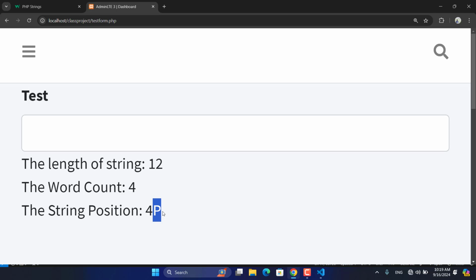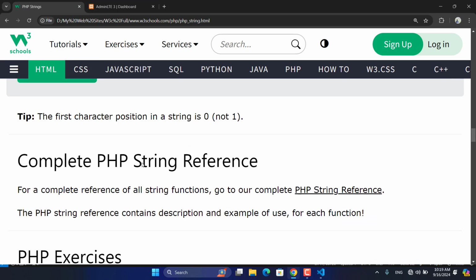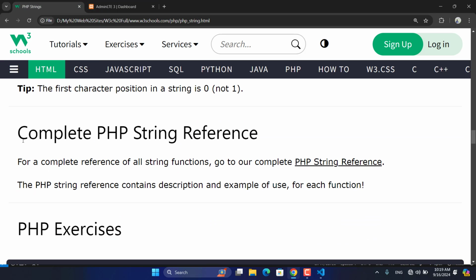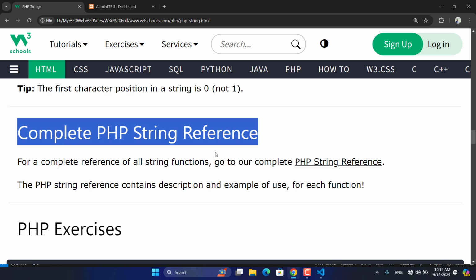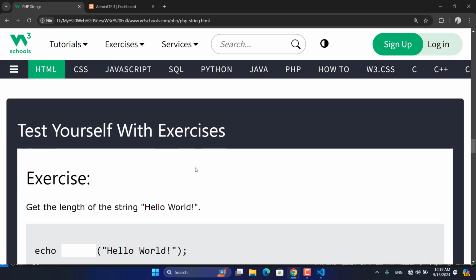Generally, counting in computer science starts from 0, not from 1. We humans count from 1, 2, 3, 4, 5, 6, but in computing, the calculation starts from 0. Everything starts with 0. The binary is the language of machines, zeros and ones. You can get the reference on PHP string references of W3Schools.